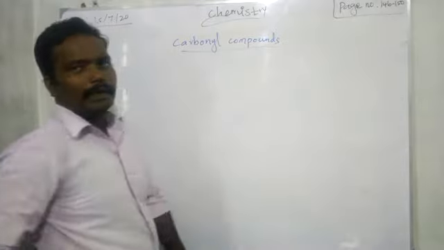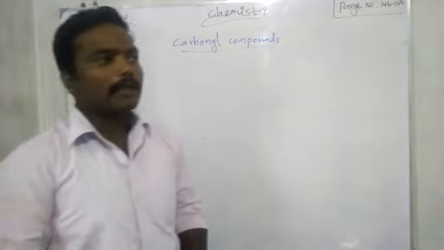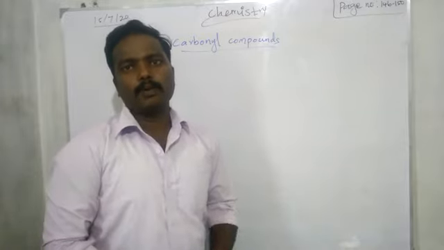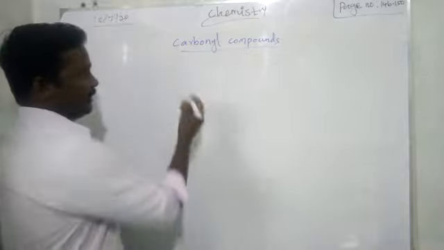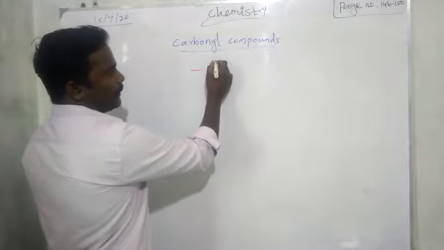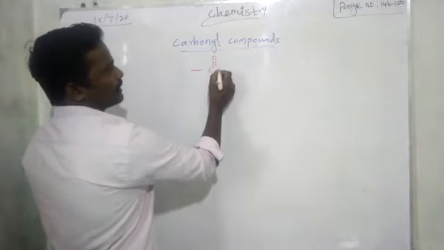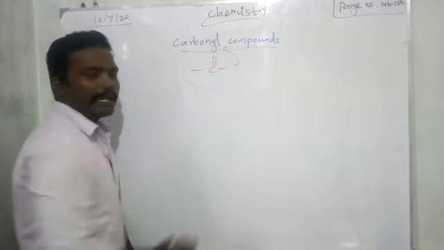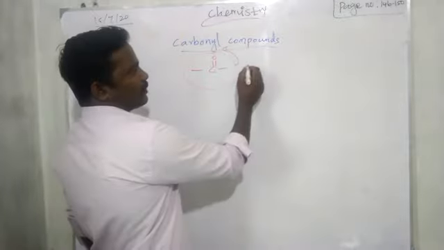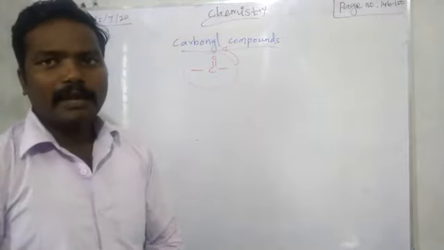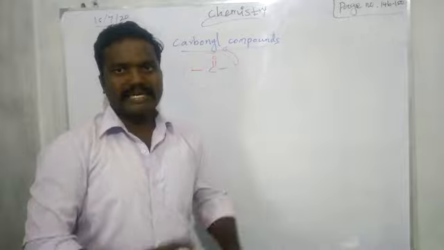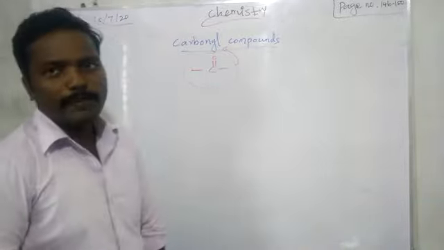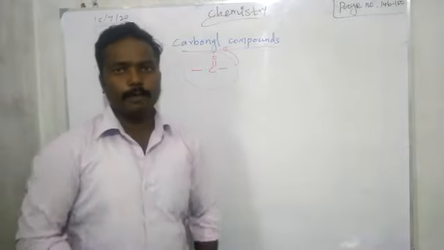So carbonyl compounds means what? An organic compound which has the C double bond O functional group. That C double bond O group is called the carbonyl group. If this functional group is present, we can say it is a carbonyl compound. Any organic compound having this functional group is a carbonyl compound, right?